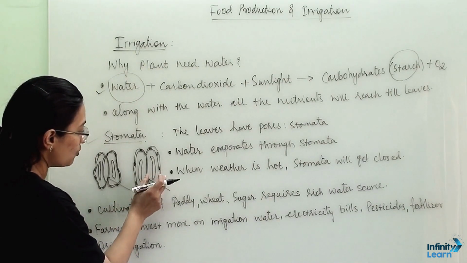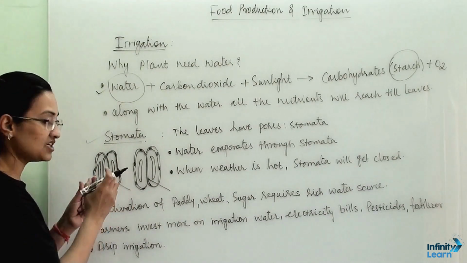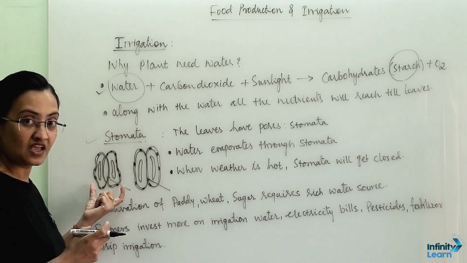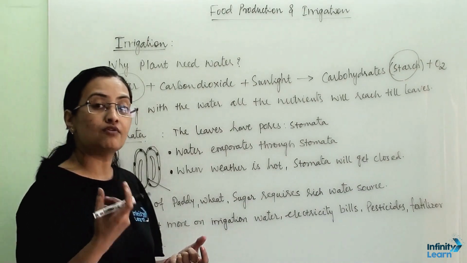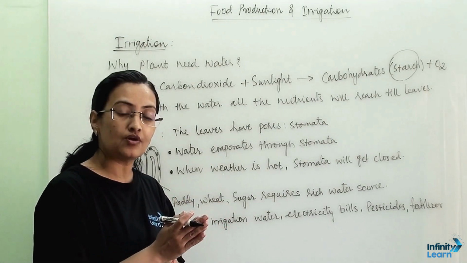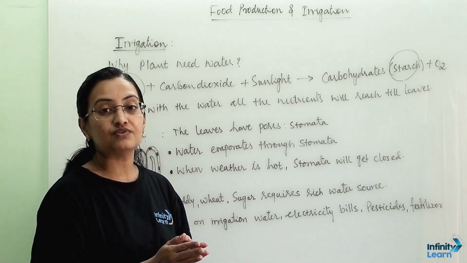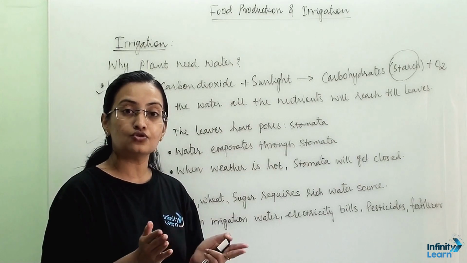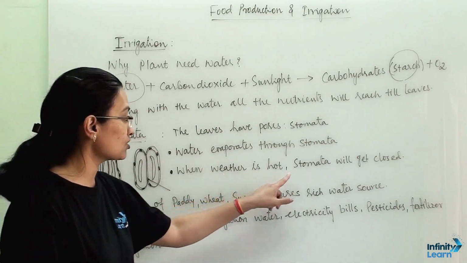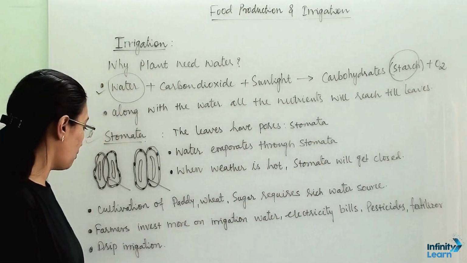When water goes out, the stomata pore will get closed. When water rushes in, the cells swell up and stretch the pore, so the pore will open. Now when they want to evaporate water, they open the stomata pore, and when they do not want to evaporate water, they close the stomata pore. So in hot weather, leaves will close their stomata pores so they can reduce further evaporation of water.